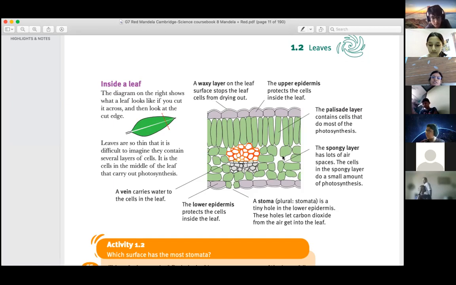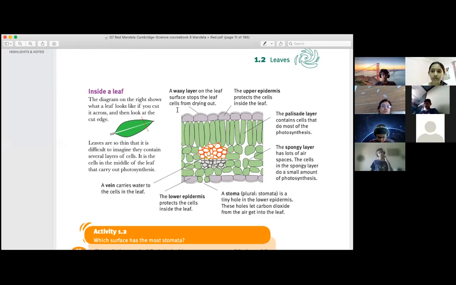Either you will get the diagram and you will have to label it, or you will get the function, or you will get a diagram to draw. Understood? So we don't have to write what happens? This is a function. Then we will have to draw this diagram in the exam. Yes. Diagrams can be asked.